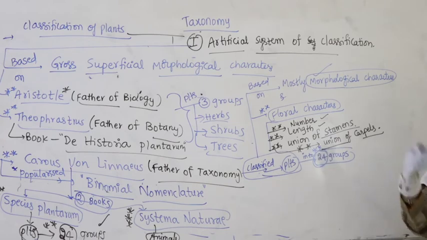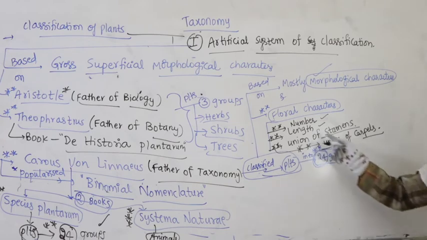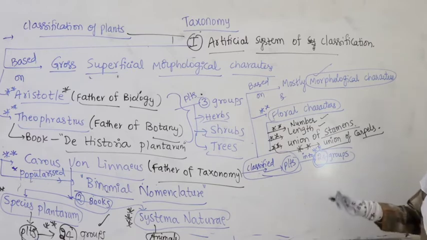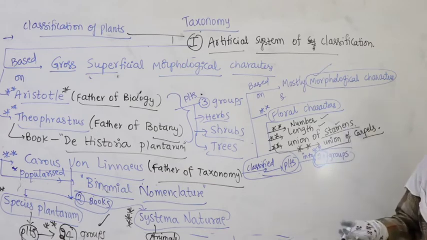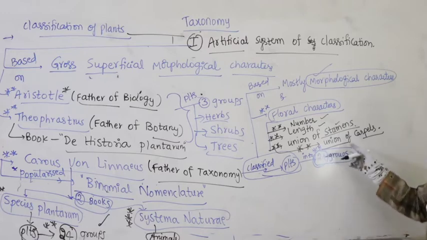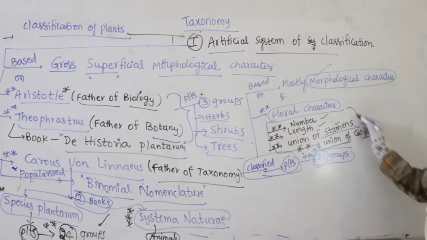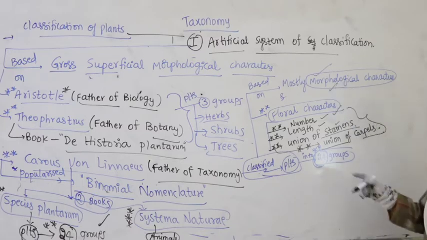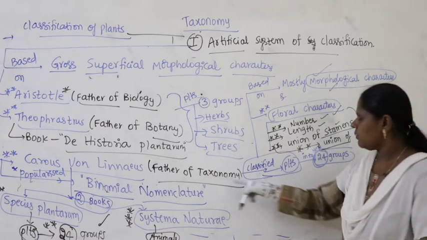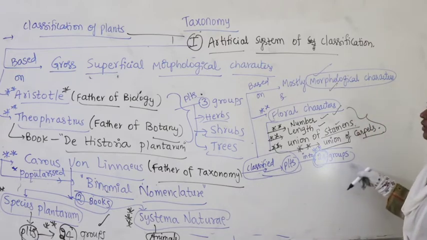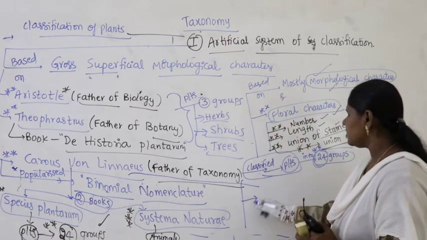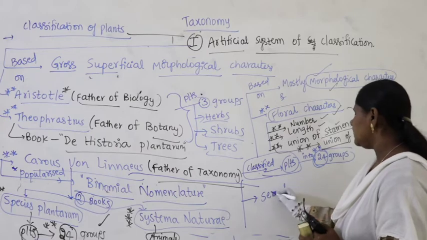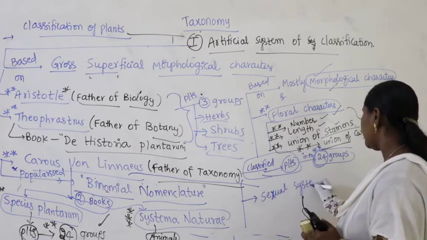You know, some stamens are shorter, some stamens are longer, and some carpels are shorter and some are bigger. How many stamens are there? Monandrous, diandrous, polyandrous, right? And union of stamens, polyadelphous and all that. Union of carpels, right? Based on these floral characters, based on morphological characters, Linnaeus is the one who classified plants into 24 groups. That's why Linnaeus called this artificial system of classification the sexual system of classification.